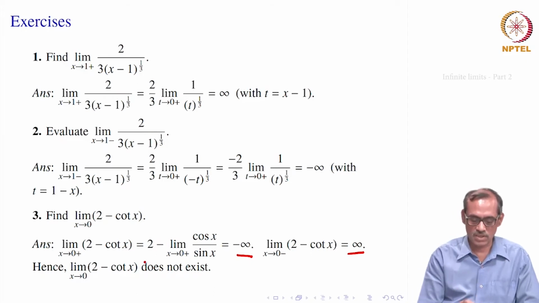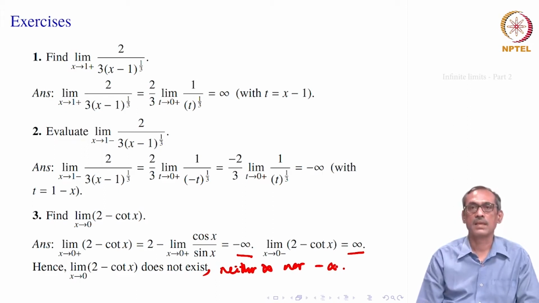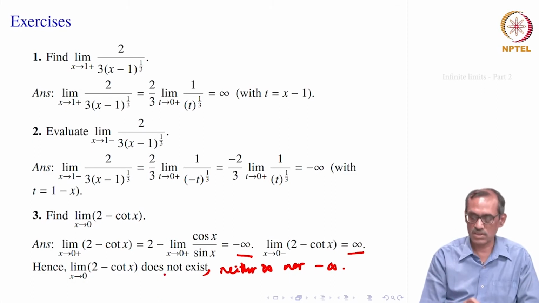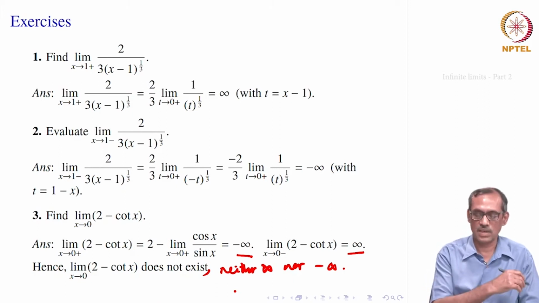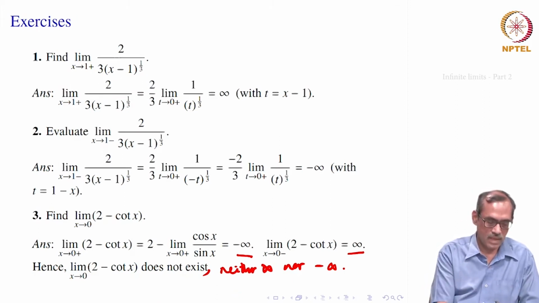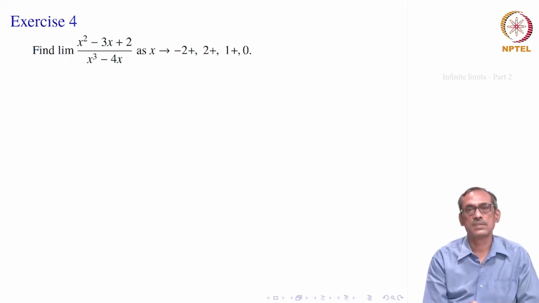So, limit does not exist, but not only that, here we say the limit does not exist and the limit is neither infinity nor minus infinity. That also has to happen here. One side it is infinity, one side it is minus infinity. So, the limit does not exist, it is neither infinity nor minus infinity, not even these two interesting cases, it is in the other class. Okay. So, let us go to the next problem.